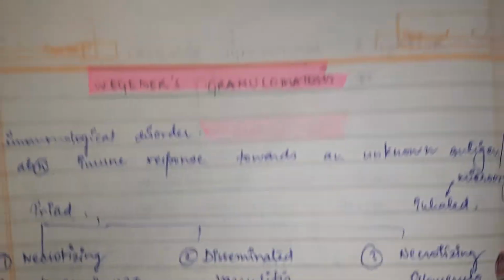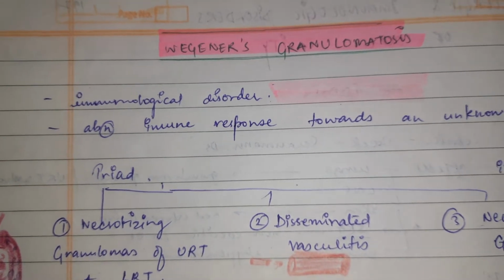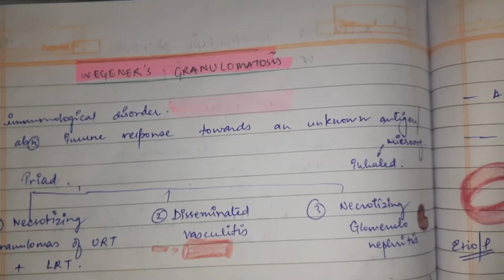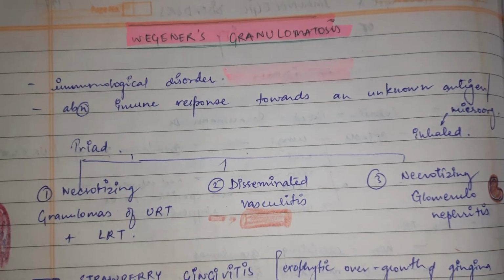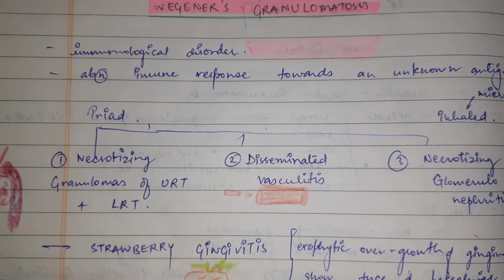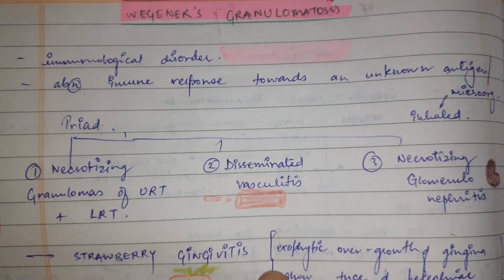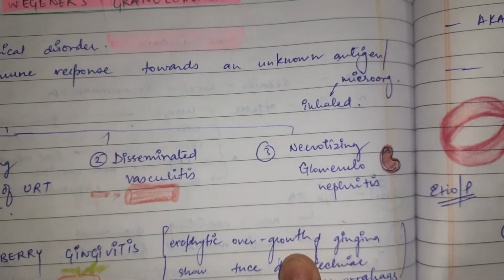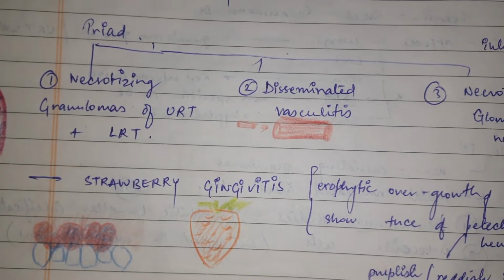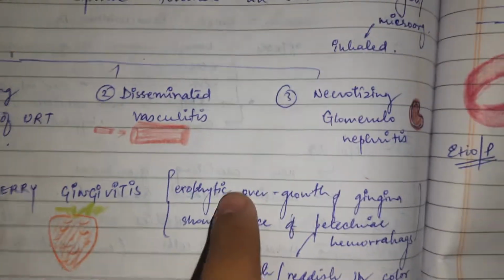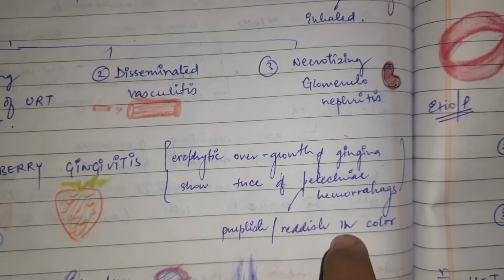Okay. Now, next disease is Wegener's granulomatosis, which is also an immunological disorder. Abnormal immune response towards an unknown antigen or inhaled microorganism. It is a triad of three things: first, necrotizing granulomas of upper respiratory tract and lower respiratory tract. Second, disseminated vasculitis. Third, necrotizing glomerulonephritis. Strawberry gingivitis is its characteristic. Here, gingiva shows exophytic overgrowth, with presence of petechiae, purplish reddish in color, and hemorrhages.